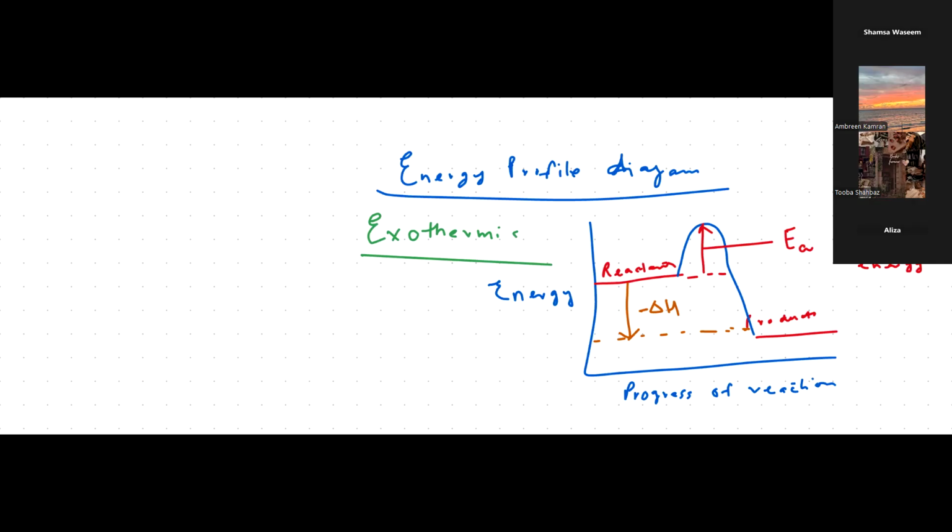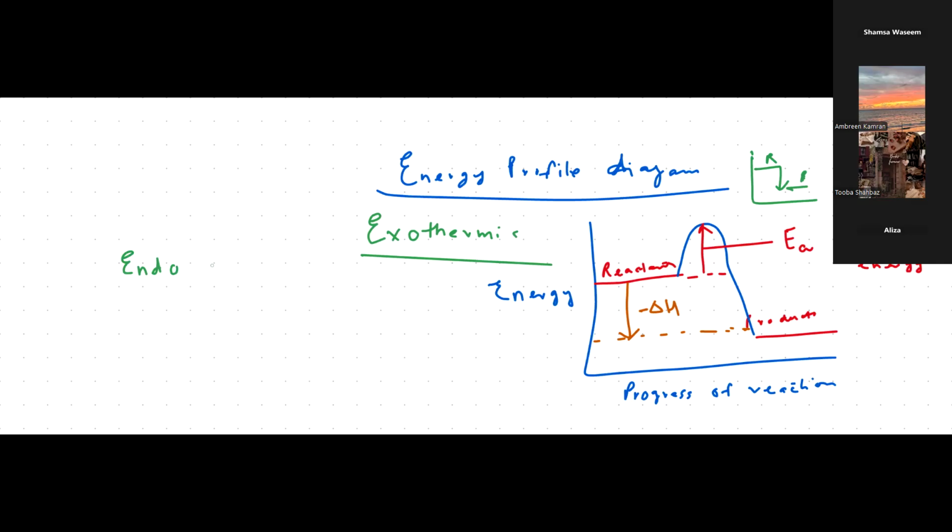All right, let's discuss your endothermic energy profile diagram. There is also going to be one more thing, that's the energy level diagram. Now, in an energy level diagram, they do not mention the activation energy. That's it. Reactants, products, and the enthalpy change. Previously it was supposed to be given, but starting from 2023, they have stopped giving the energy level diagram. Okay. So if they are giving an energy level diagram, make sure it does not contain activation energy.